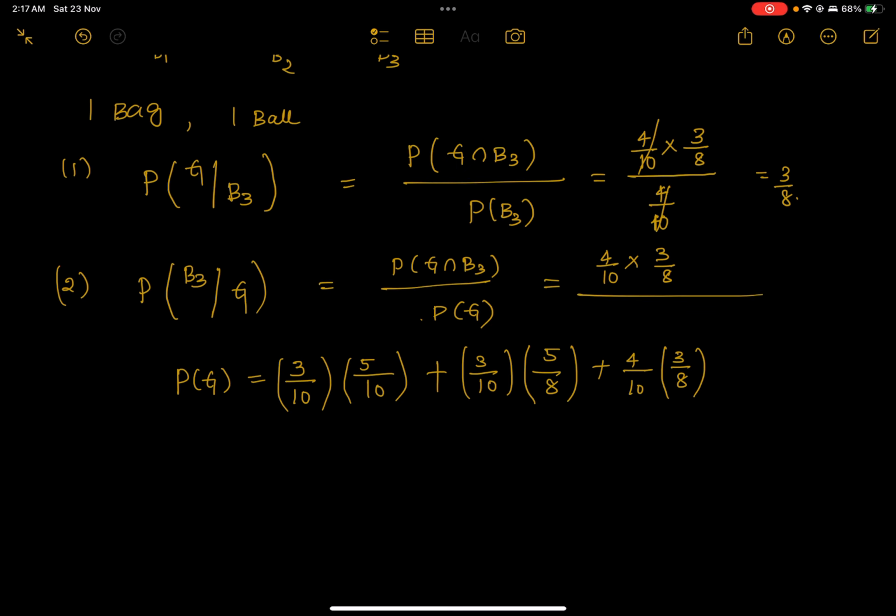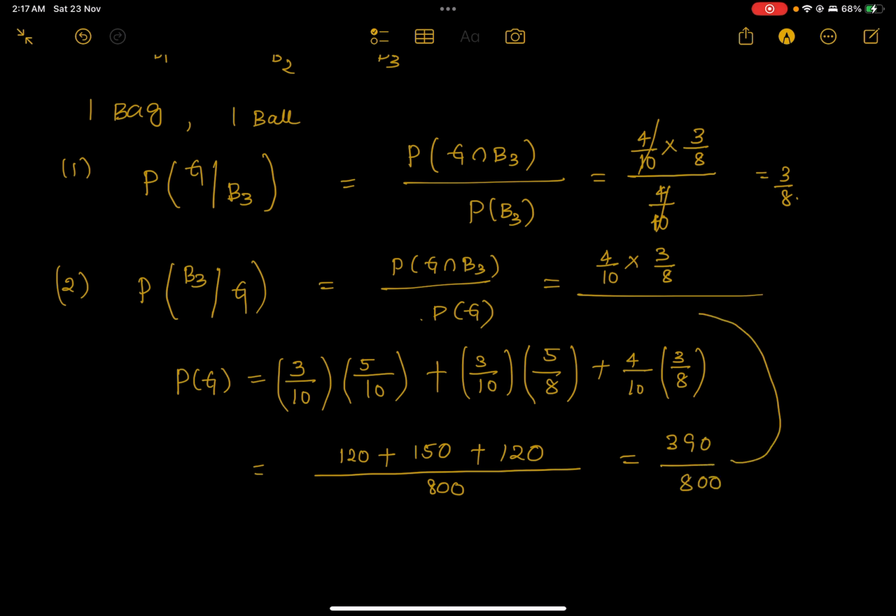Now let us say 800 is the LCM. So 5 3s 15, 15 8s 120, plus 10 8s are 80 into 10. So this will be 150 plus 120, that will be 240, so 390 upon 800.